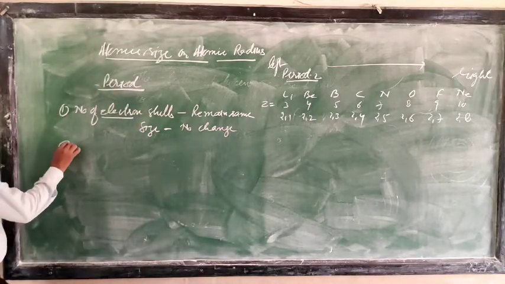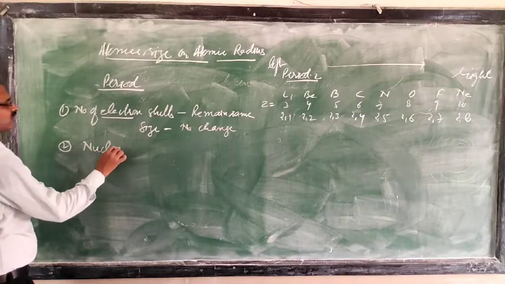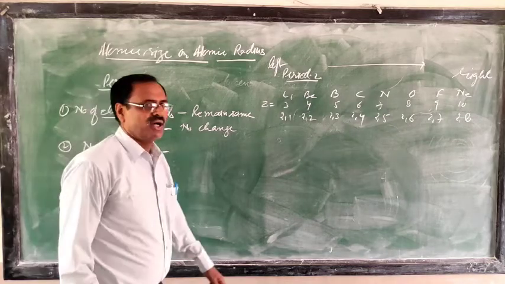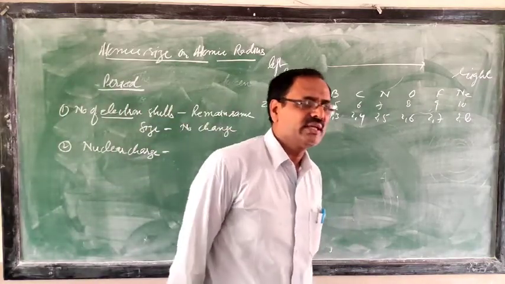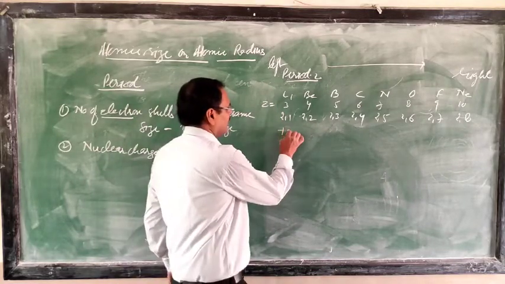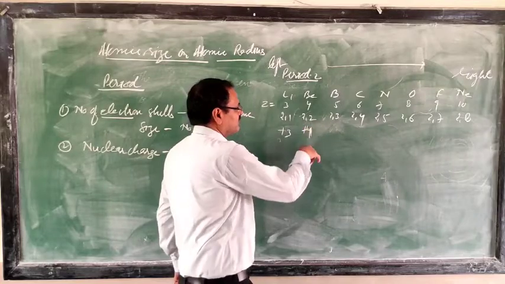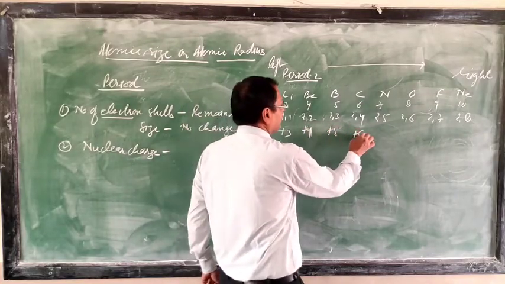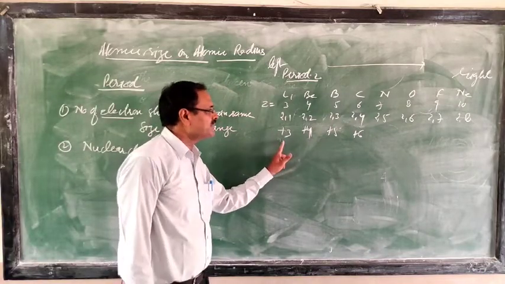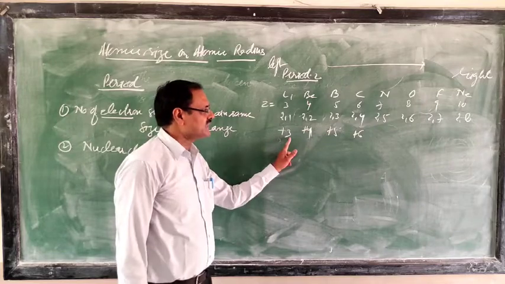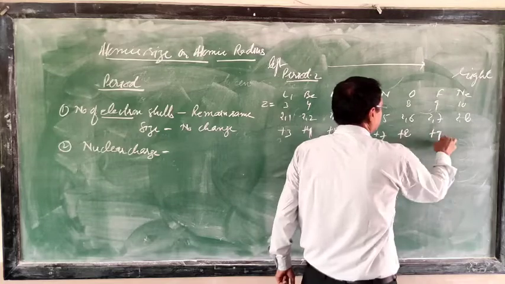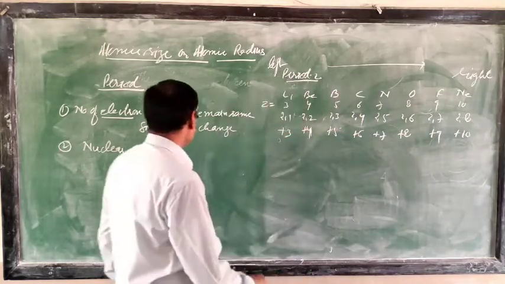Now the second factor, that is nuclear charge. I ask you questions. What is the nuclear charge on lithium? Plus 3. Nuclear charge on beryllium? Plus 4. Nuclear charge on boron? Plus 5. That is the atomic number only, because nuclear charge is the number of protons. So when you move in a period from left to right, what about the nuclear charge? Nuclear charge increases: plus 6, plus 7, plus 8, plus 9, plus 10.